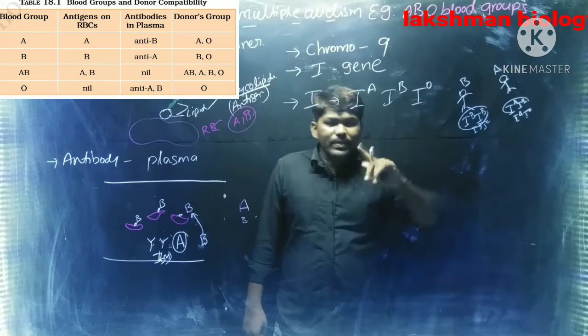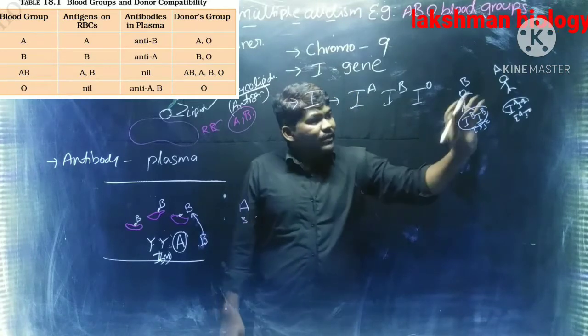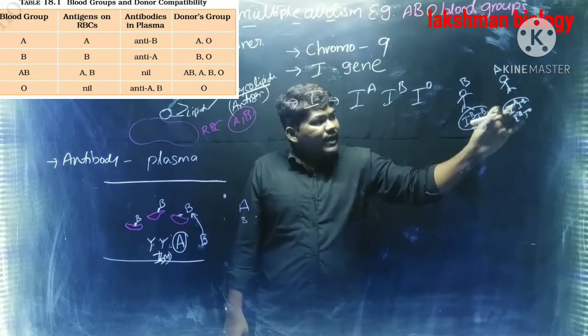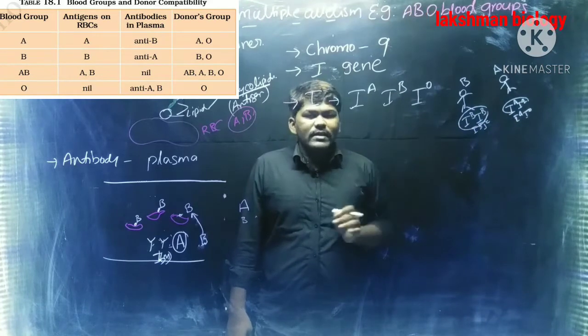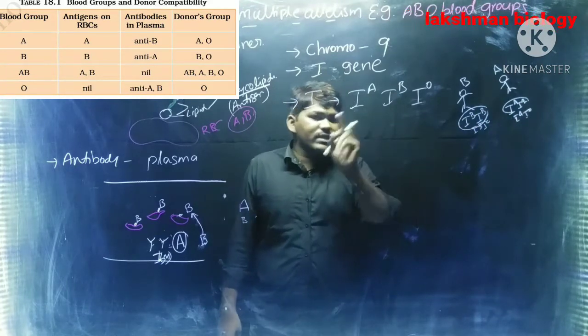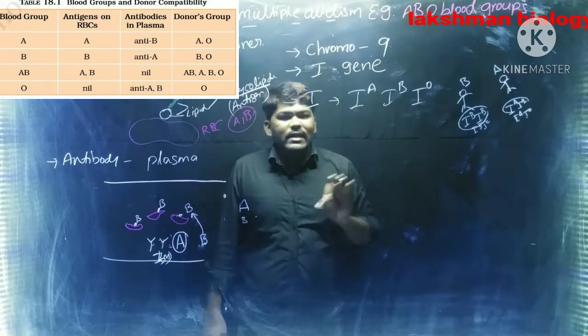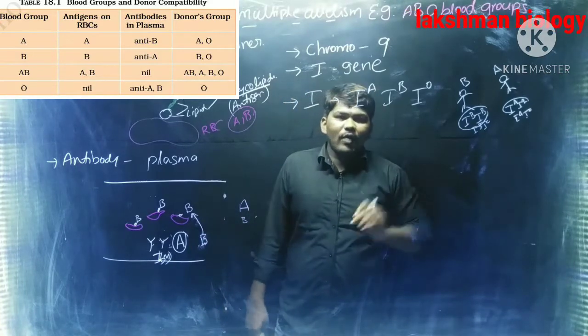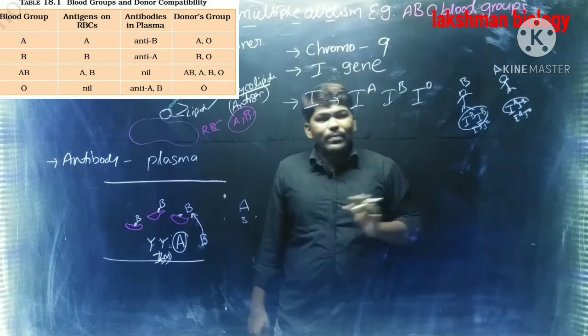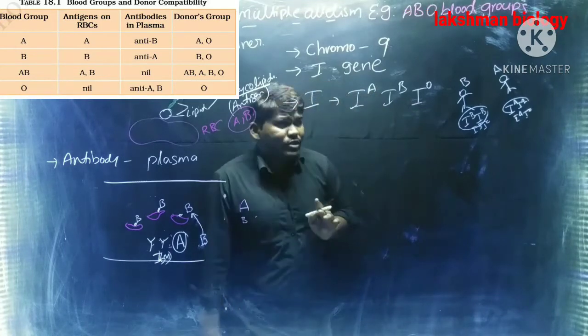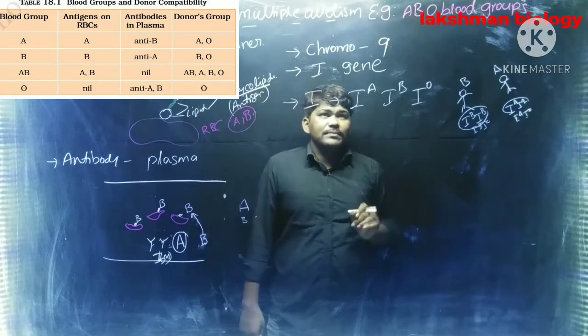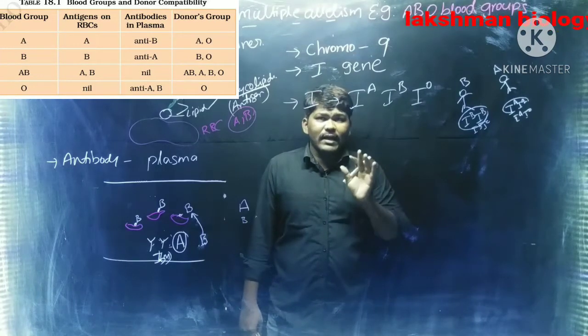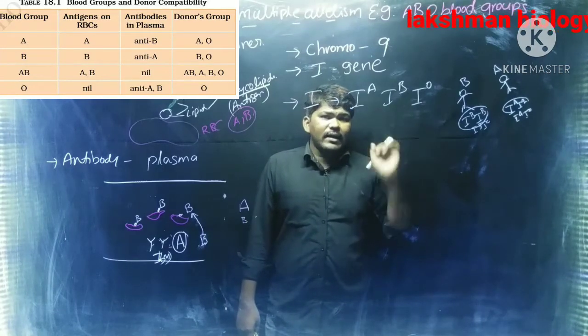Only 2 alleles are present in a single individual. But if I combine both, IA is there, IB is there, IO is there. We can't observe 3 alleles within one human being, but we can observe 3 alleles in the population. Hence, this multiple allelism of ABO blood groups we can see in the population, not in the single individual. That is about gene I and alleles.